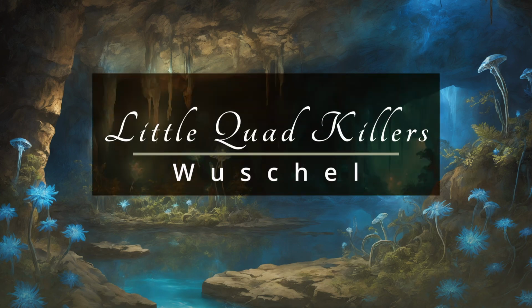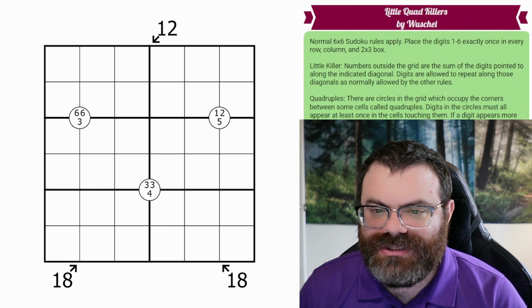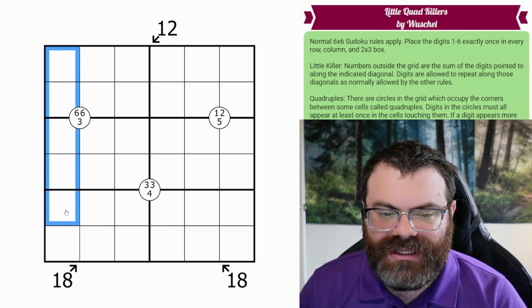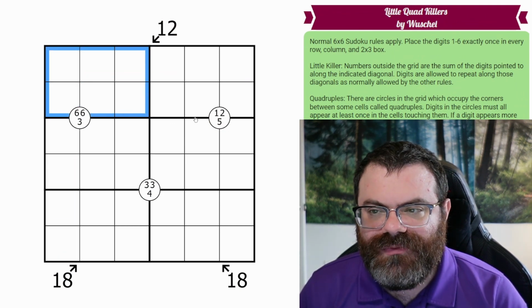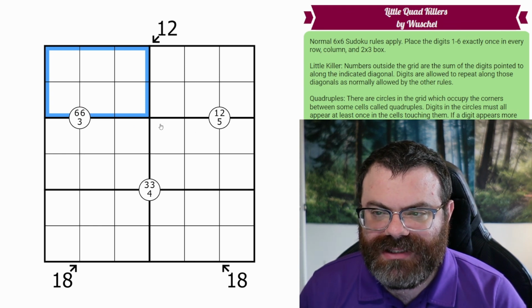Hello, let's continue our Sudoku adventure with Little Quad Killers by Wuschel. So we have normal 6x6 Sudoku rules, so in every row, every column, and every 2x3 box, we are placing the digits 1 to 6 exactly once each.